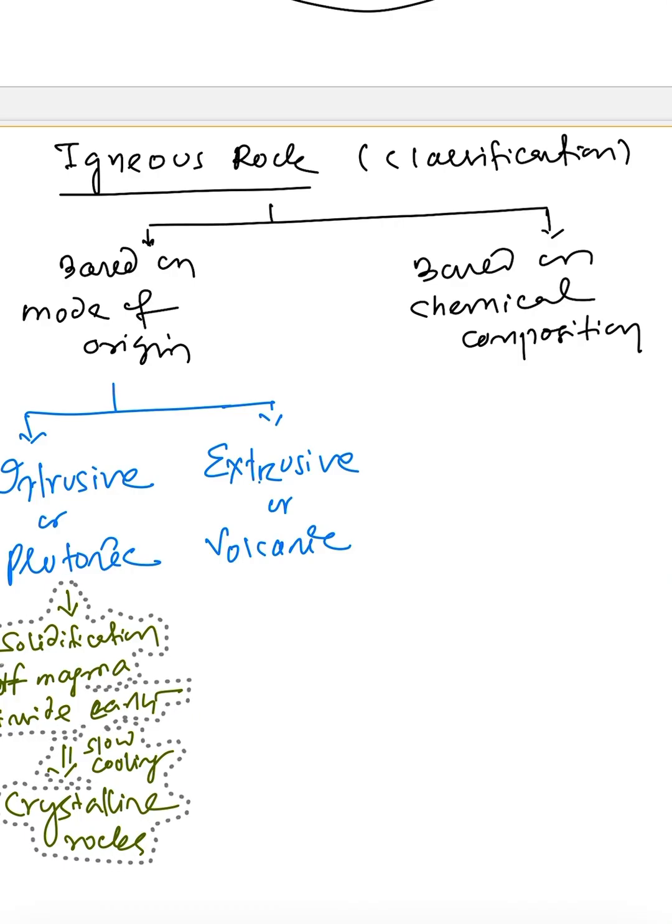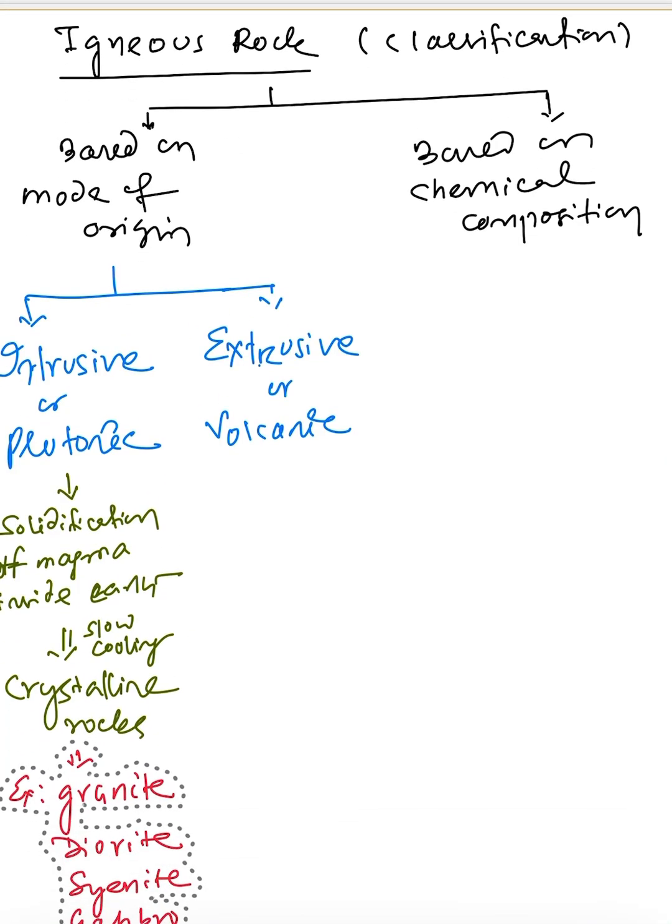In case of intrusive or plutonic rock, the example will be granite. But in case of extrusive rock, the example will be basalt. You can see here the crystalline rocks will be there, and the examples will be granite, diorite, syenite, then gabbro. This is in case of intrusive rock.